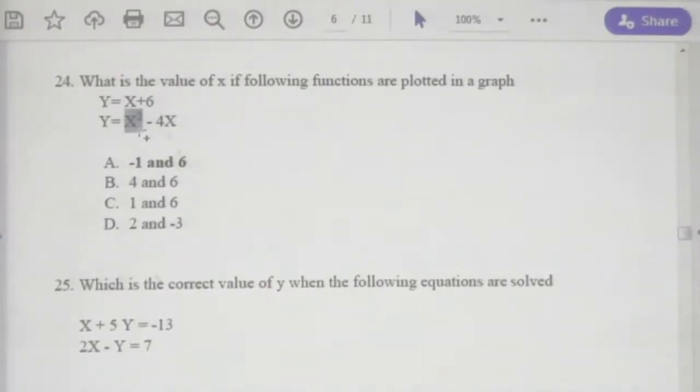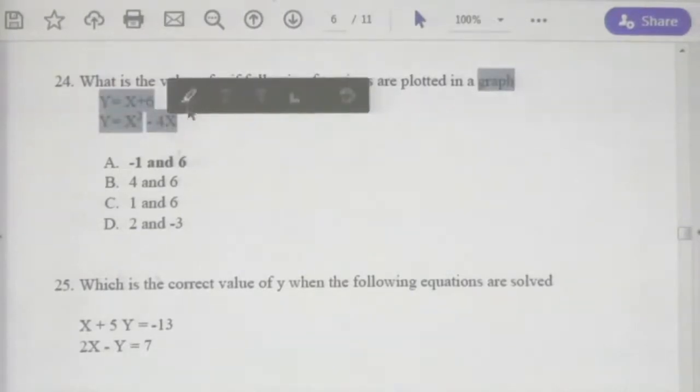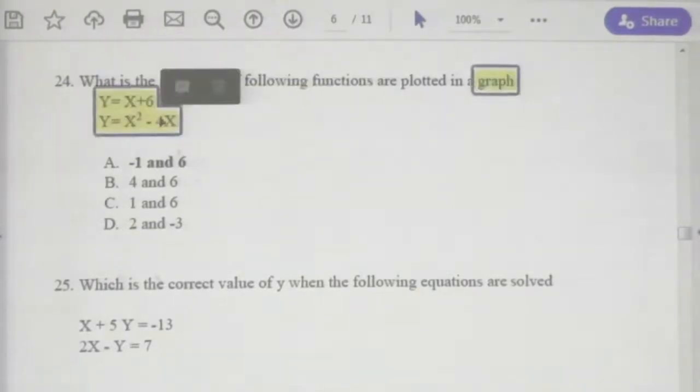You can use the two equations together, because both of these equations give the value of y.